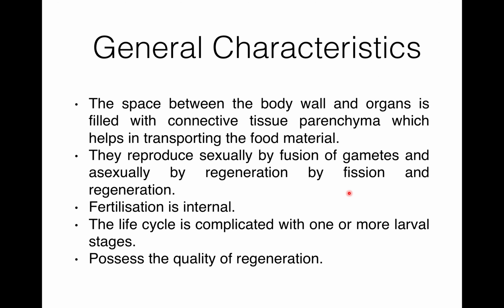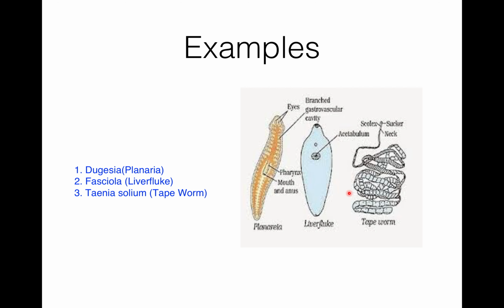Then the second example is the liver fluke, that means Fasciola hepatica. Fasciola is a genus of parasitic trematodes, and they are parasitic in nature. They are parasites in sheep. That's why it's known as sheep liver fluke. They infect the liver tissue of a wide variety of mammals, including humans.